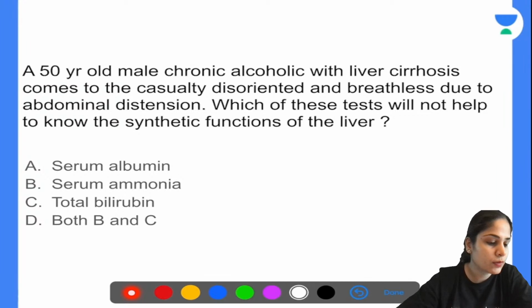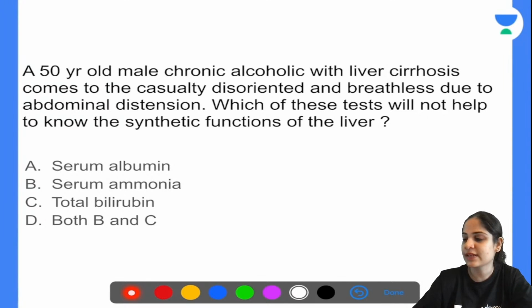Okay, so we have everyone giving different answers. We have Yash saying both B and C. We have someone saying bilirubin. Then we have someone saying ammonia. No one is able to arrive at a conclusion. Okay, so let's go and see each and every function of the liver.